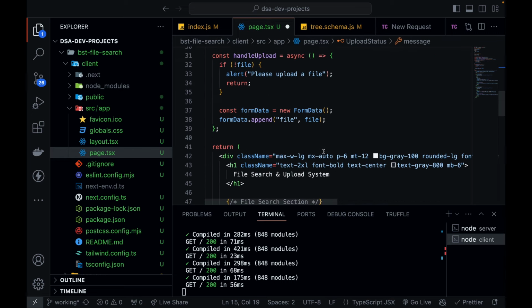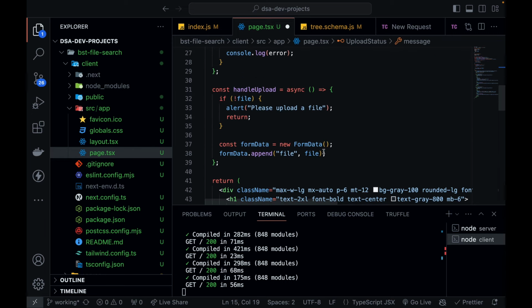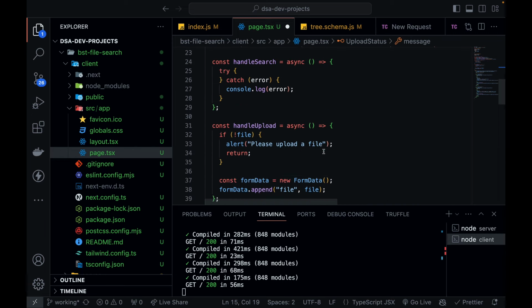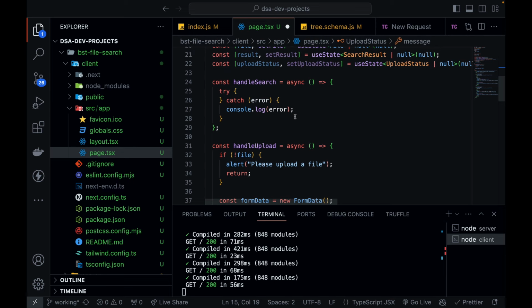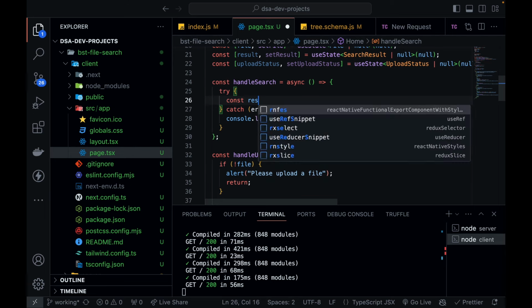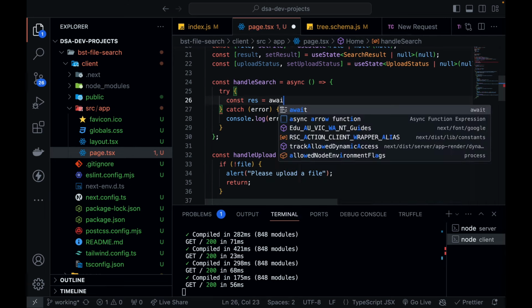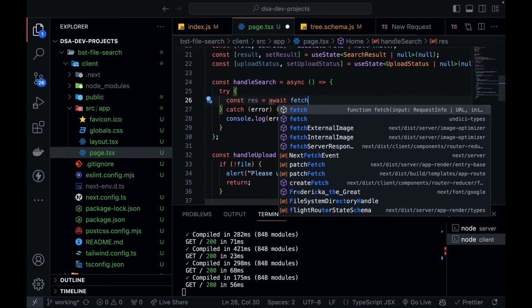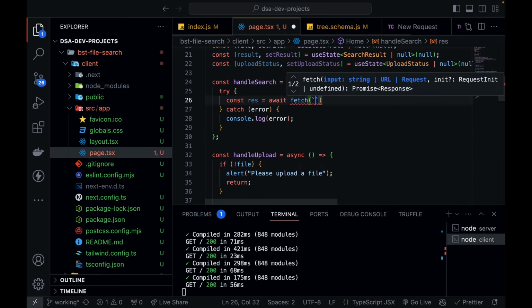Now let's write down the API calls for handle upload and handle search. Let's write down the API call for handle search itself, because that one is really simple. In the try, I'm going to write const result is equal to await fetch, that is provided in Next.js itself, and define your endpoint.